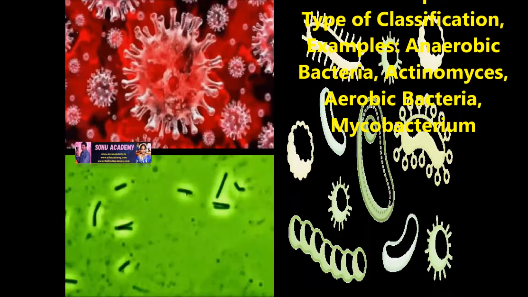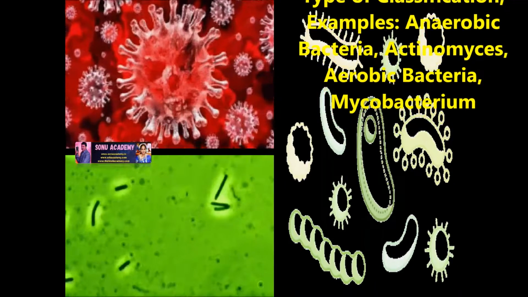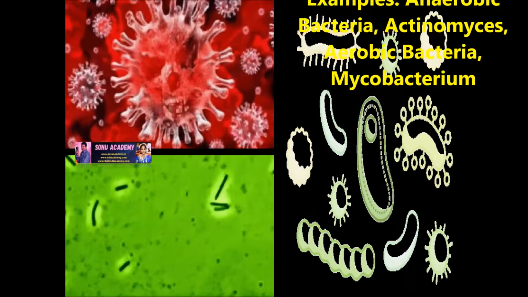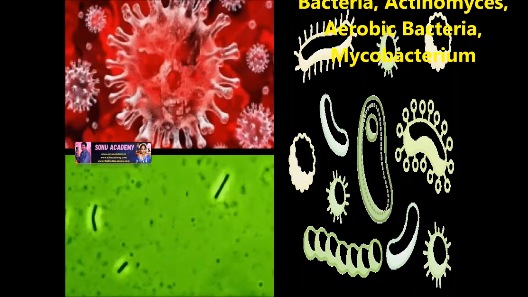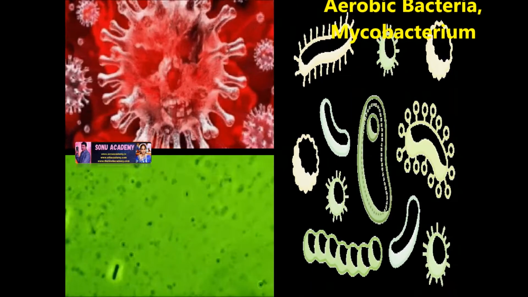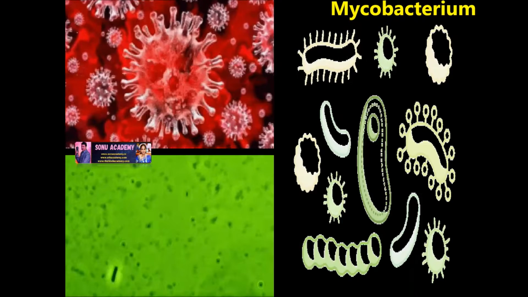Bacteria can be classified into two types on the mode of respiration, that is anaerobic bacteria, examples are actinomyces, and aerobic bacteria, examples are mycobacterium.